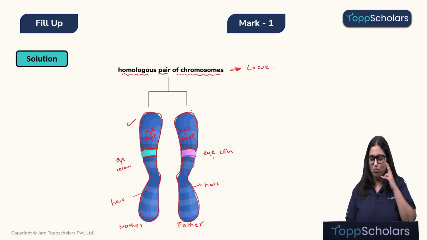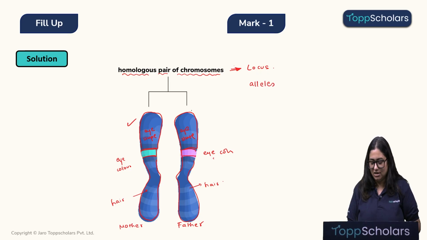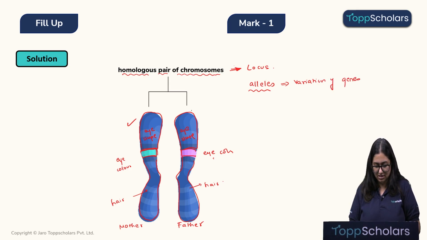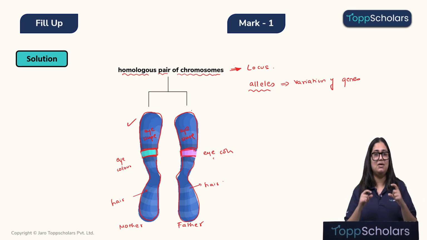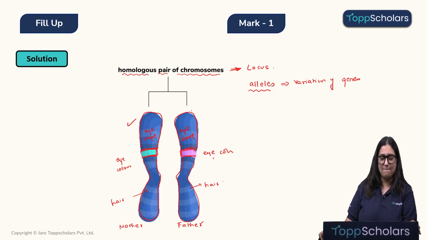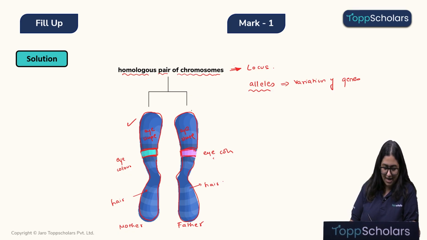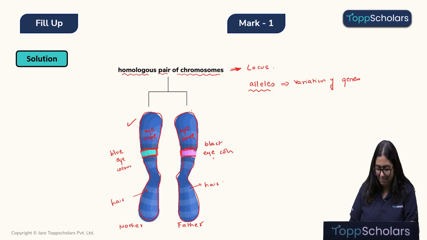Now coming to the second part, what are alleles? Children, alleles are variations of genes. Now let me help you understand with the same example. We can see over here this colored part. This is a gene for development of eye color. One is coming from mother, one is coming from father. They are present at the same locus. All that is clear. But they might not contain the same information. That means probably the gene coming from your mother has the information to develop a blue color of the eye, and the gene coming from the father has information to develop the black color of the eye.